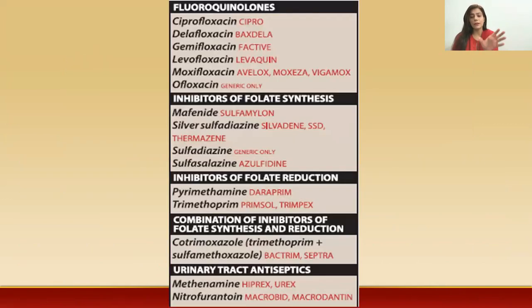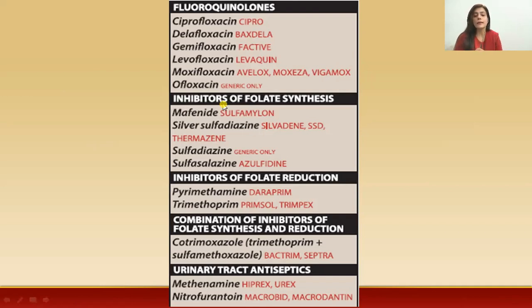Now, what are the different drug categories or drug classes which we will study in the chapter? First one is quinolones, then inhibitors of folate synthesis, then inhibitors of folate reduction or reductase, then the combination of these synthetase and reductase inhibitors, then we will study the urinary tract antiseptics. Now, what are the most common drugs included in the quinolones? These are ciprofloxacin, delafloxacin, gemifloxacin, levofloxacin, moxifloxacin, and ofloxacin. We must know that we have categorized these fluoroquinolones into generations. When we start this drug category, we will definitely discuss the generations as well.